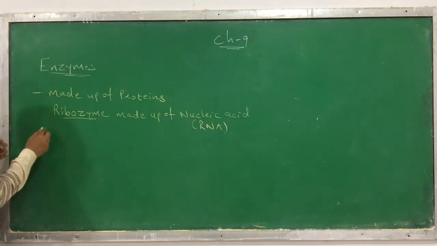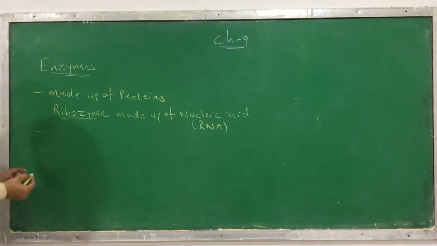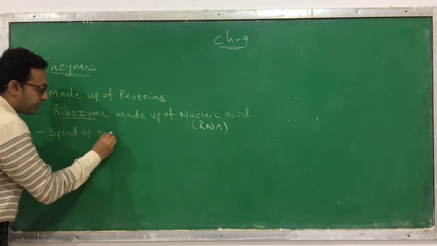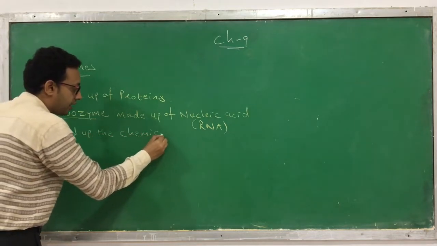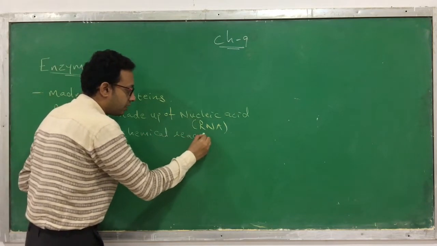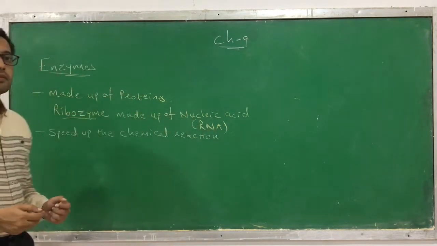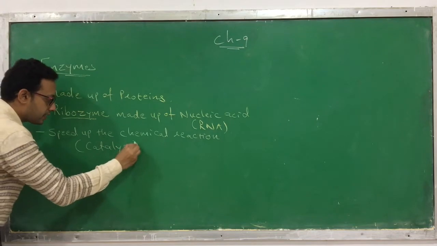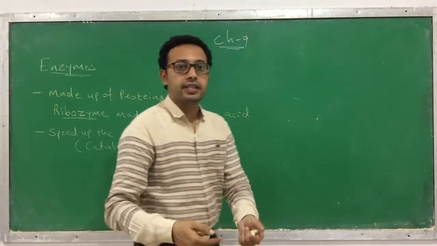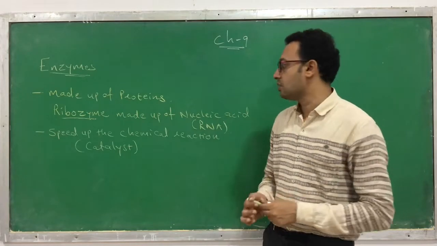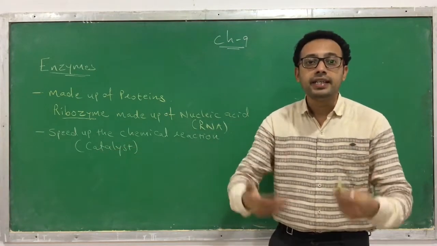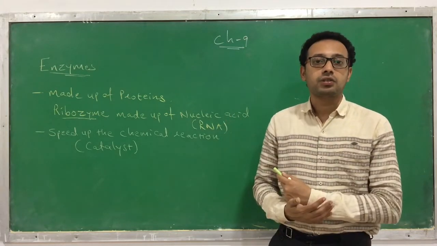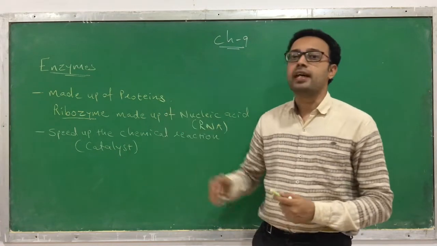Now, what is the function of these enzymes? What is the role of these enzymes? The enzymes speed up the chemical reactions which happen in our body. This is a function of the enzyme. They act as a catalyst. They catalyze the chemical reactions, biochemical reactions. They increase the speed of the reaction, or increase the rate of biochemical reactions. So this is the main function of the enzymes.